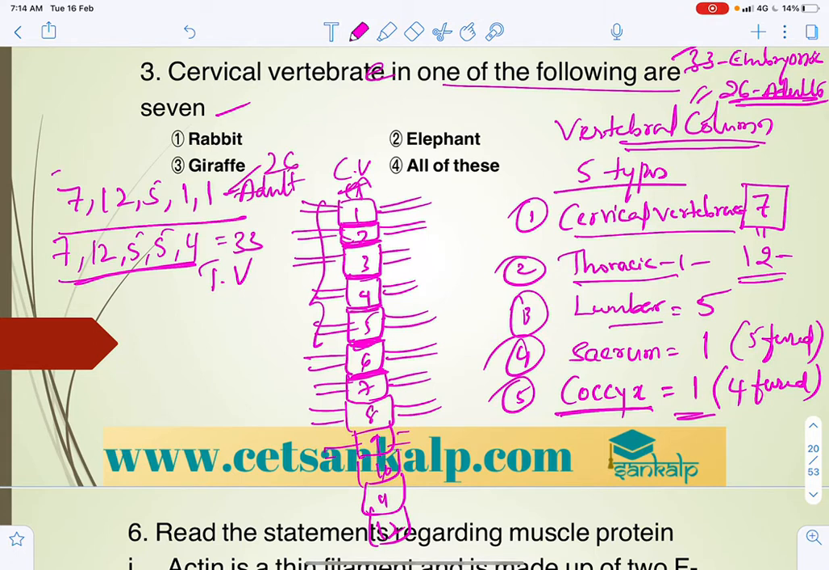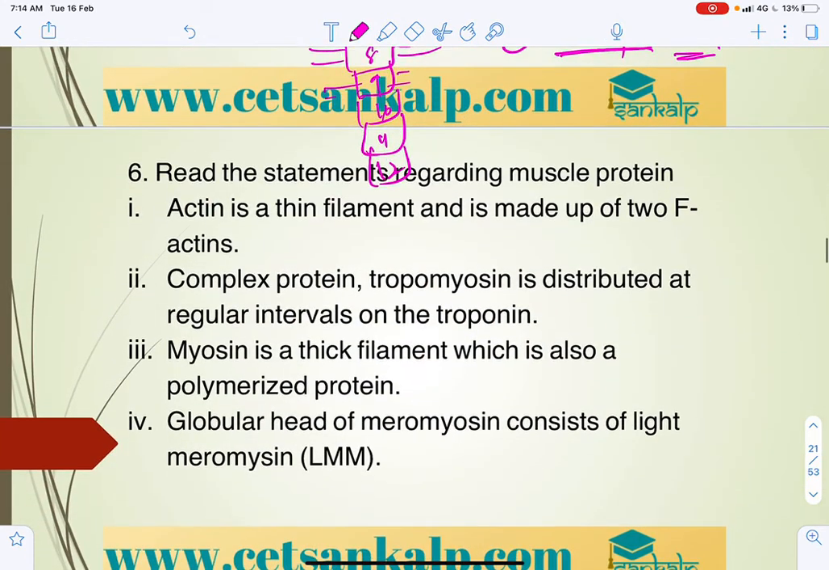But 7 in most of the mammals, whether it is the embryonic stage or the adult stage, whether it be rabbit, elephant, giraffe, anything. In all these, we can see 7 cervical vertebrae. So next question.